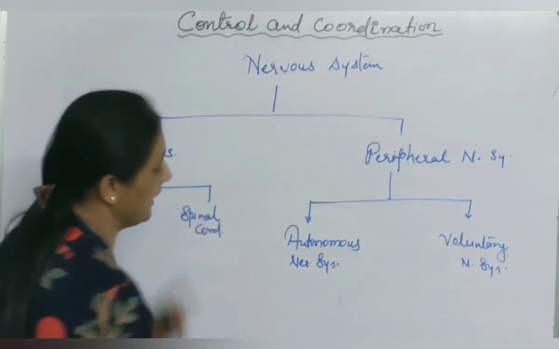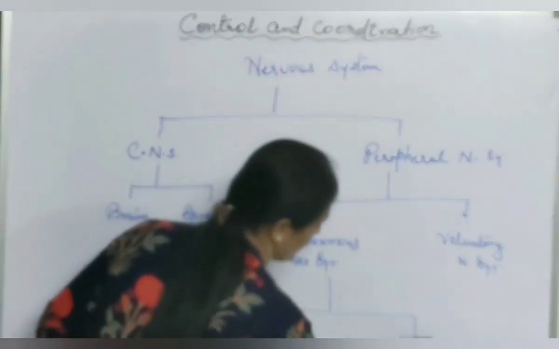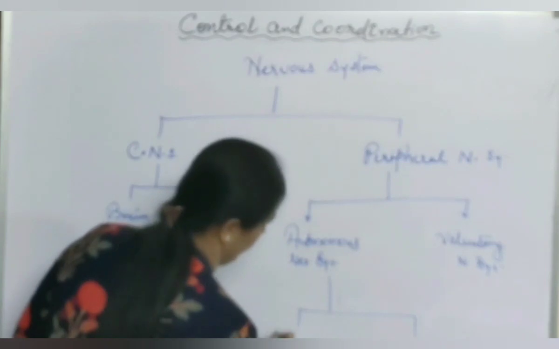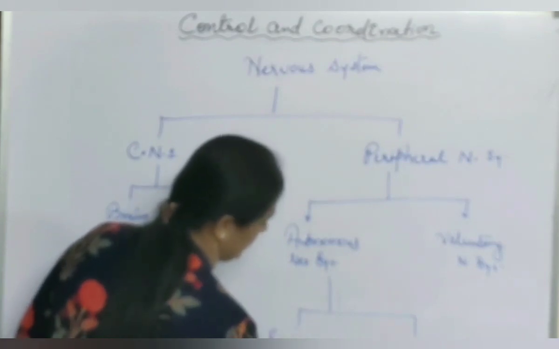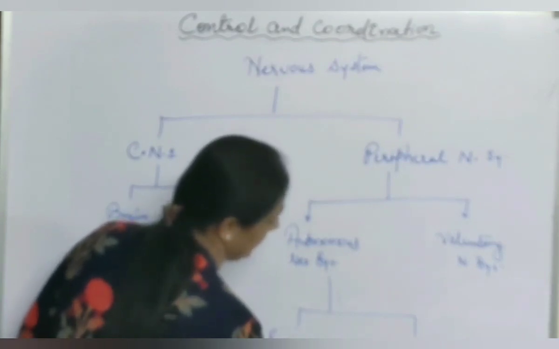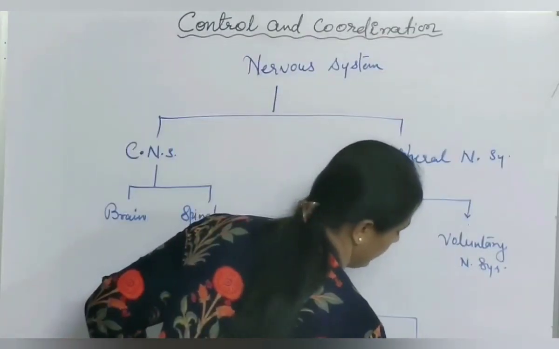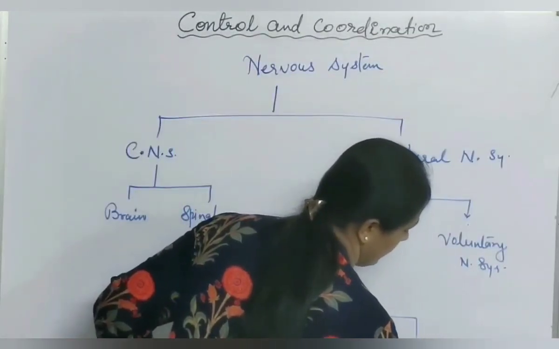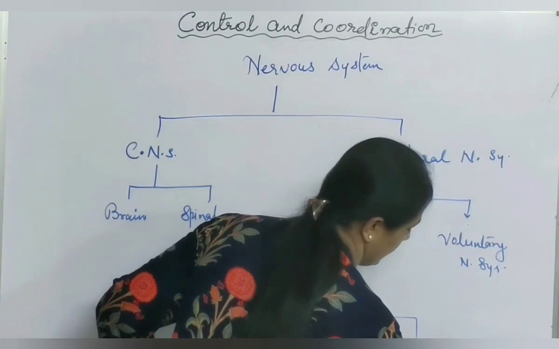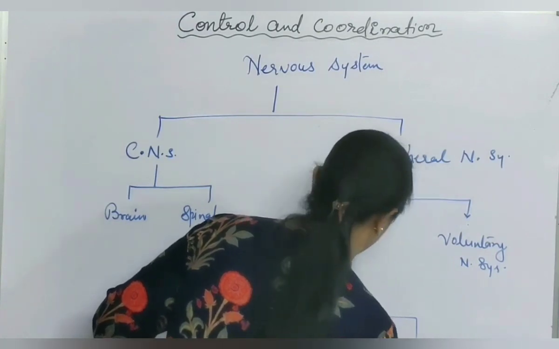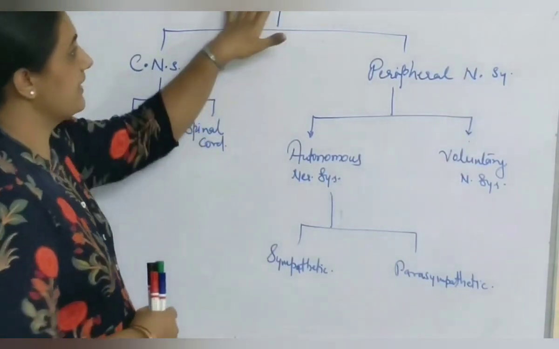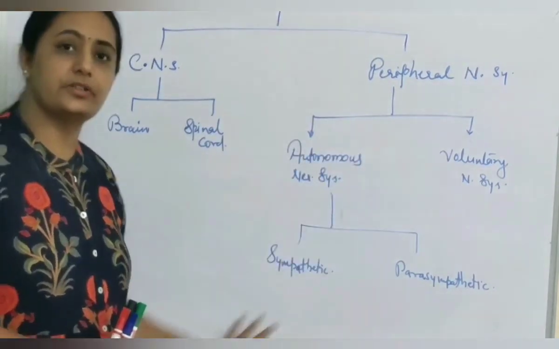Autonomous nervous system again divides into two parts, that is sympathetic and parasympathetic. So in this way, nervous system is divided into different parts.